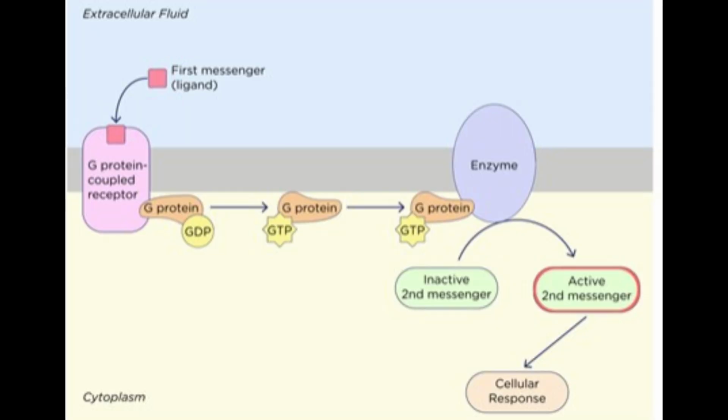Let's look at this general representation. The ligand binds with a receptor protein. This results in the G protein, more details on this guy later, being phosphorylated using kinase. This extra phosphate group moves the G protein to another enzyme. The G protein is then dephosphorylated by phosphatase. The removed phosphate group is hooked onto the other enzyme, which will then activate a secondary messenger.